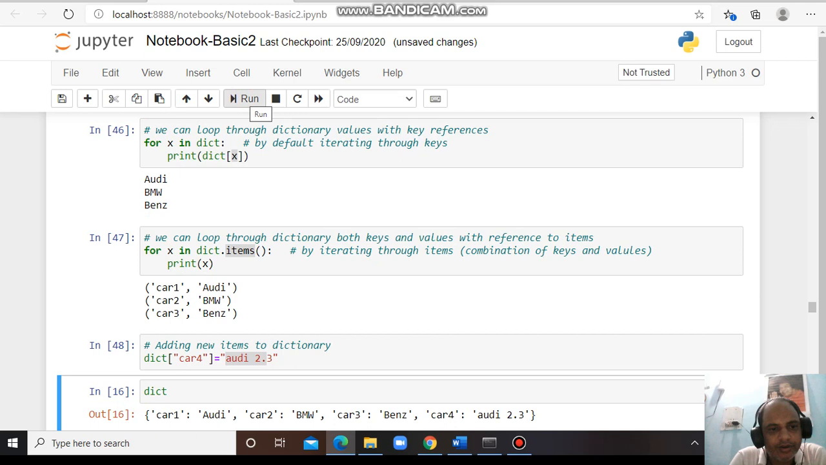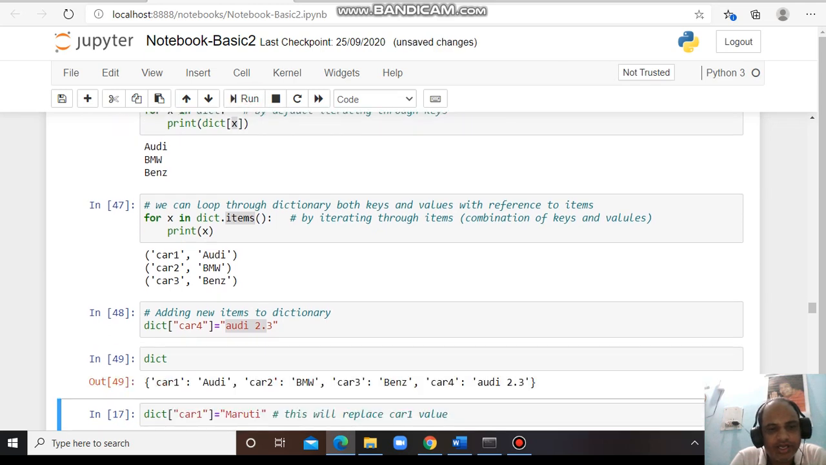So if I want to print the dictionary, it will show car 1 is Audi, car 2, and the last one I have added, car 4 is Audi 2.3, and all these things are in curly brackets, so it is a dictionary. And why is it a dictionary, not a set? Because this contains keys. This colon separates the key and value. This is the key, this is the value, this is the key, and its value is this, and each key and value is separated with a colon.